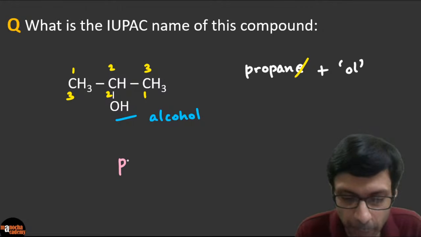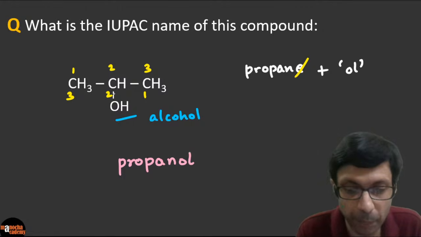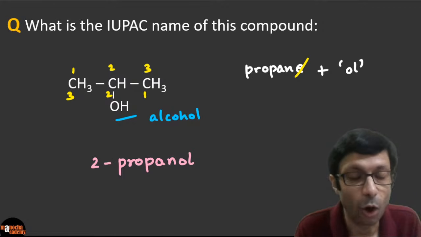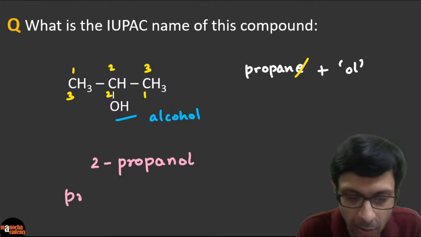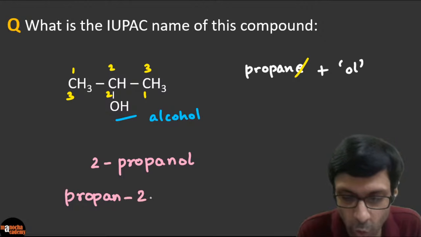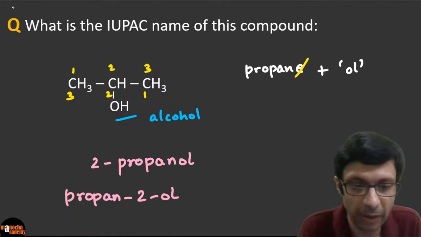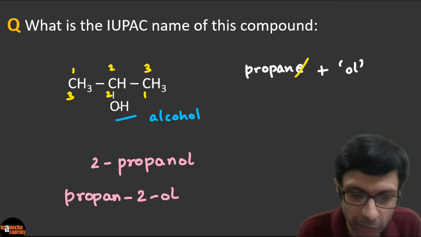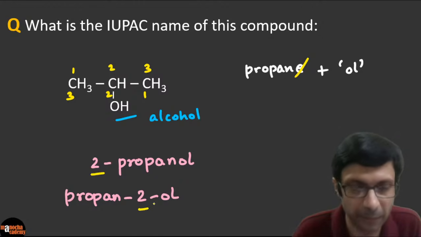It is basically a propanol, but the alcohol is at position 2. So you can write 2-propanol, or usually the recommended way is propan, you break it here, propan-2-ol. Can you guys see how I've broken it? The alcohol position, which is at 2, is marked here.